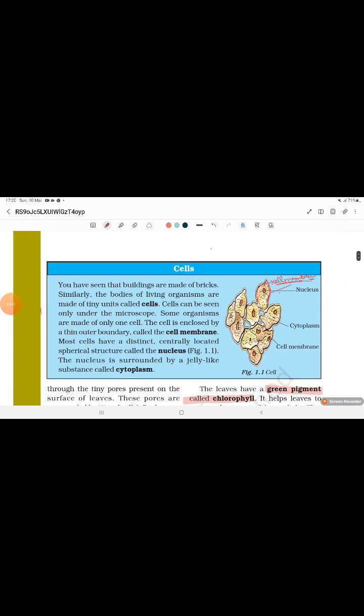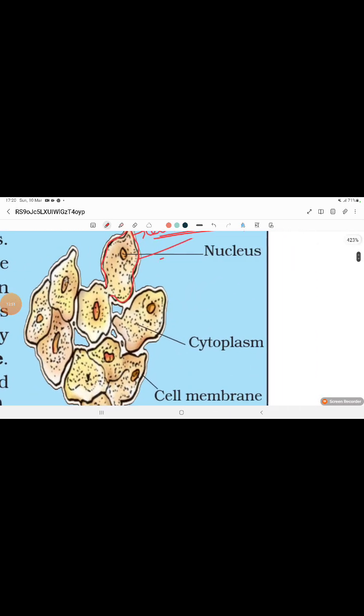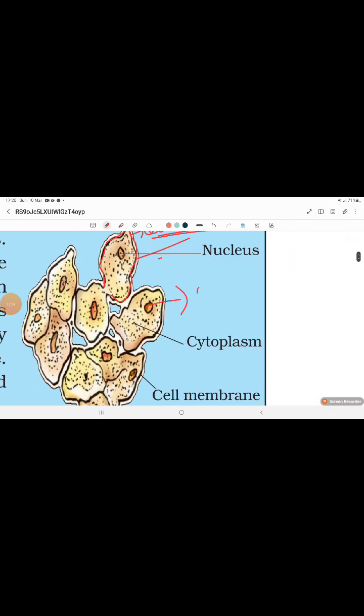Most cells have a distinct, centrally located spherical structure called the nucleus. The nucleus has DNA, deoxyribonucleic acid.